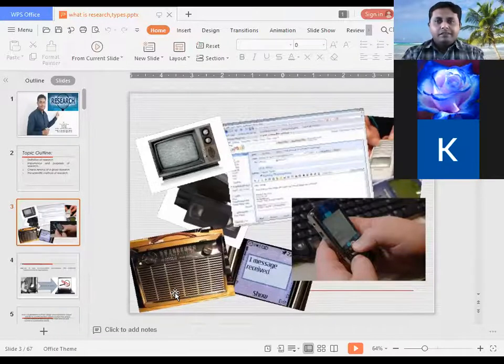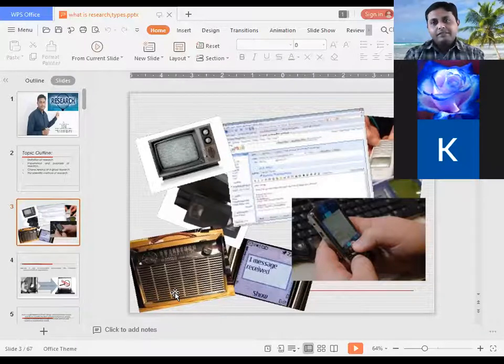You all say that all the images of these gadgets are of the previous generation or old generation, right? Today we are using television, radio, cell phones, right? But what we are using today is totally different from the same gadgets in the past.